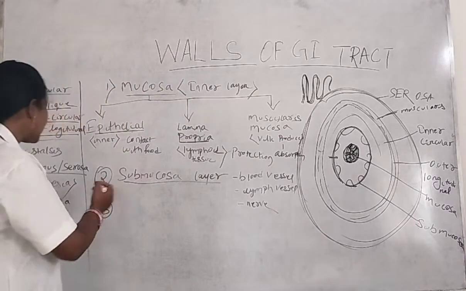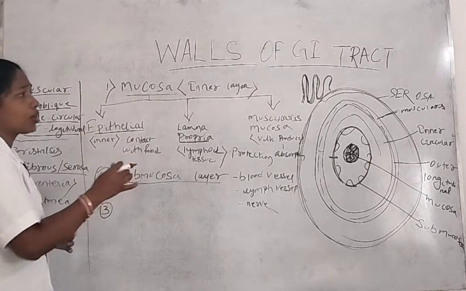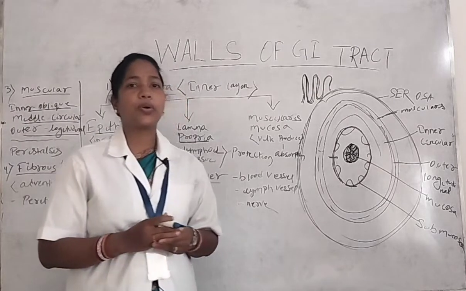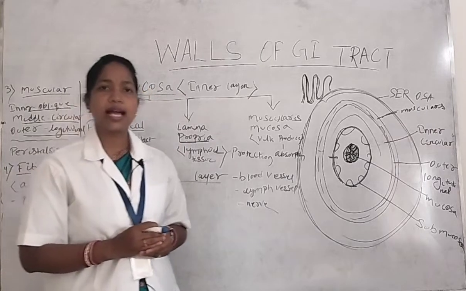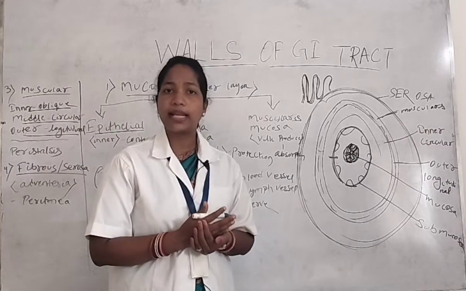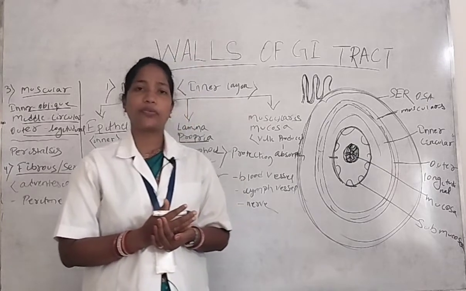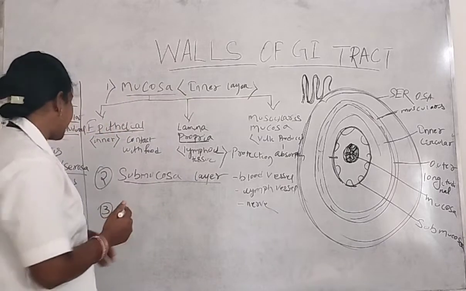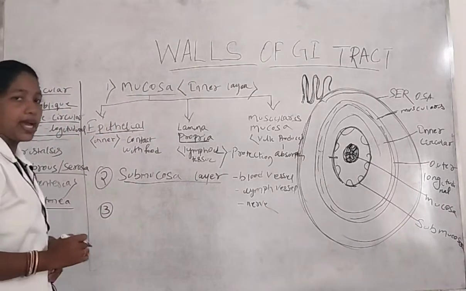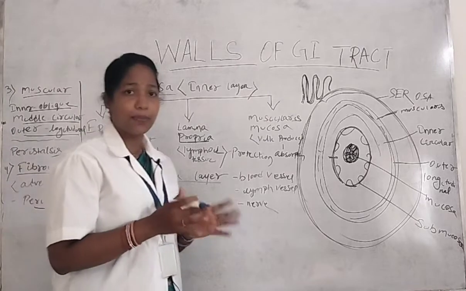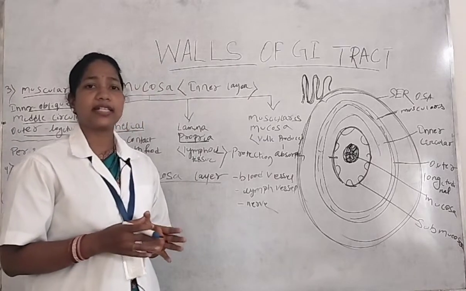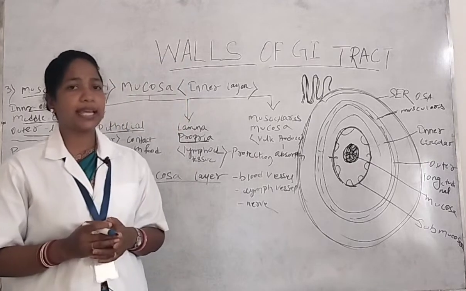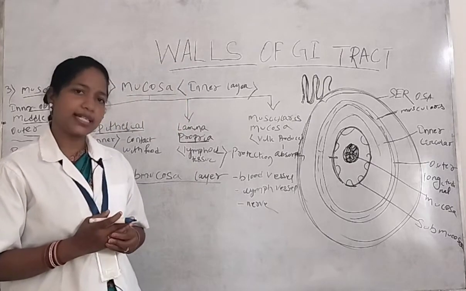So that outer covering or serosal layer is also otherwise called adventitia. So the outer covering of the digestive system is called adventitia. But in case of the abdominal cavity, the outer covering of the abdominal cavity is called peritoneum. In case of other parts, the outer covering of the digestive system is called adventitia. Only in case of the abdominal cavity, the outer covering is called peritoneum.